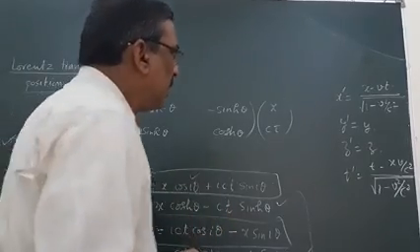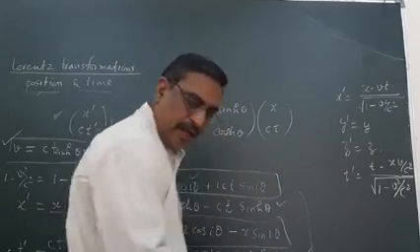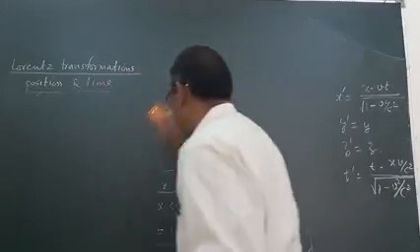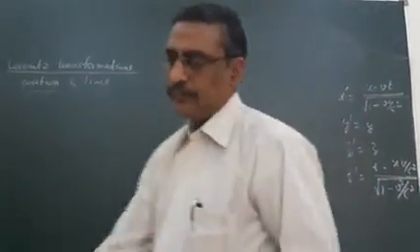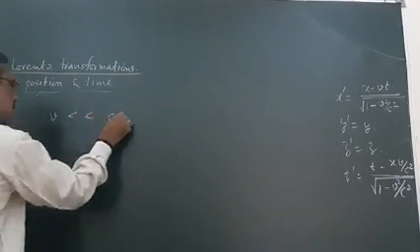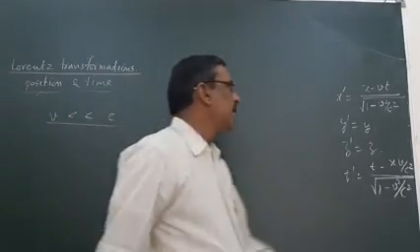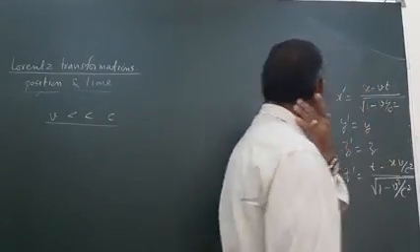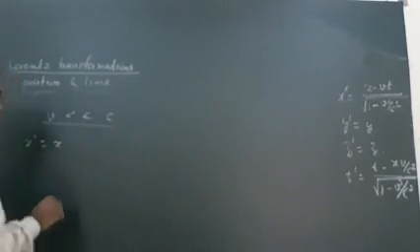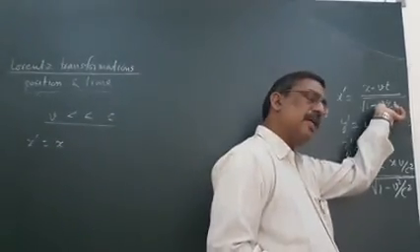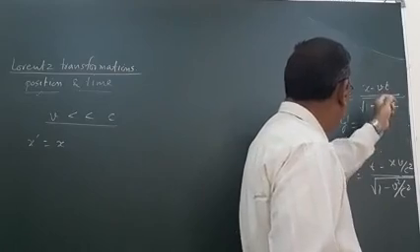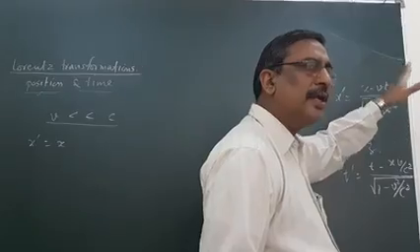One more thing, if v is very less than c, then what happens? This factor v square upon c square is near about 0, tending to 0.